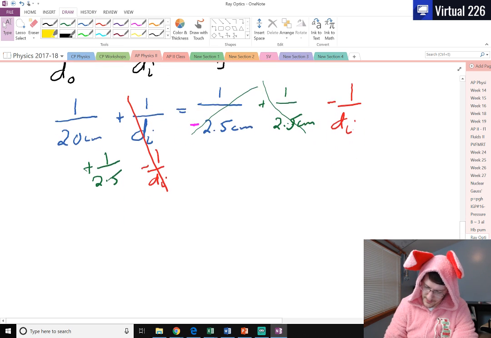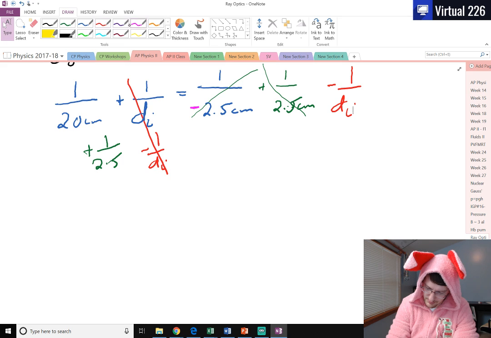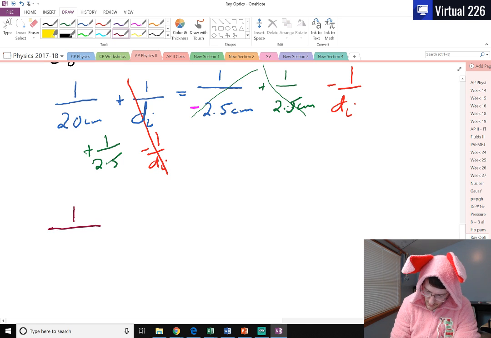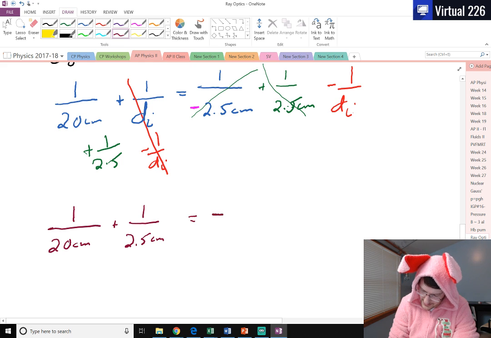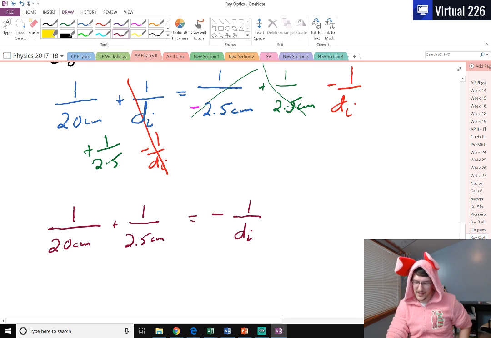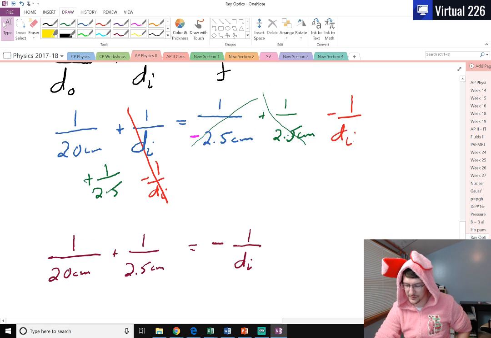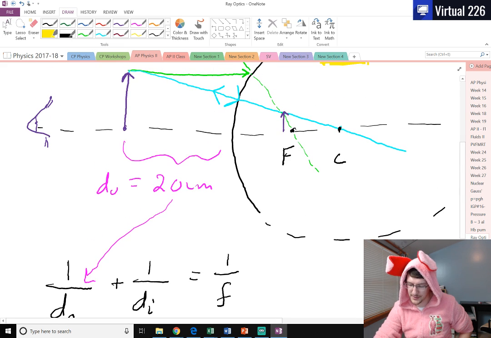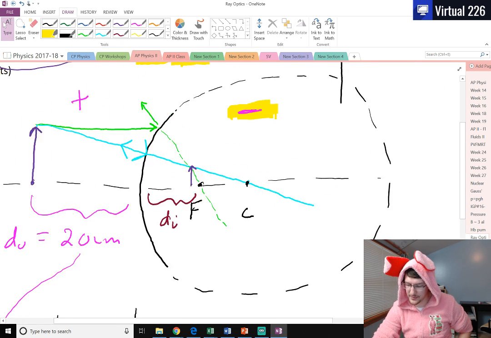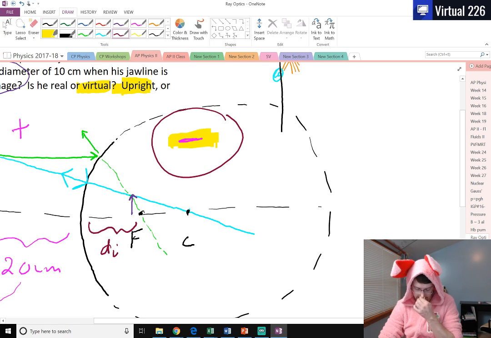So what we get in the end is 1 over 20 centimeters plus 1 over 2.5 centimeters equals negative 1 over DI. Having that negative DI is helpful, especially because the left side is entirely positive, because this means that our DI is once again behind the mirror, and we know those values are still negative.